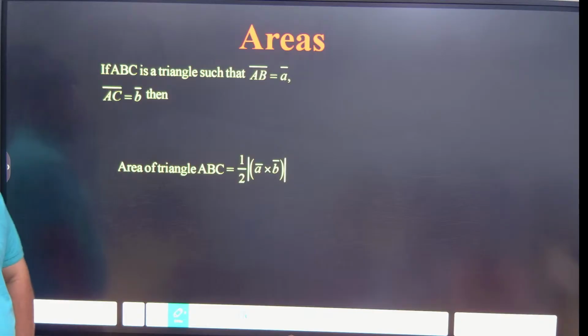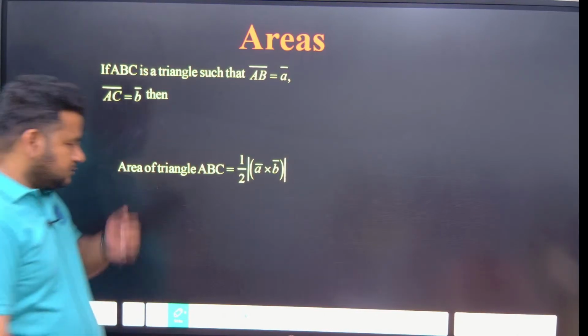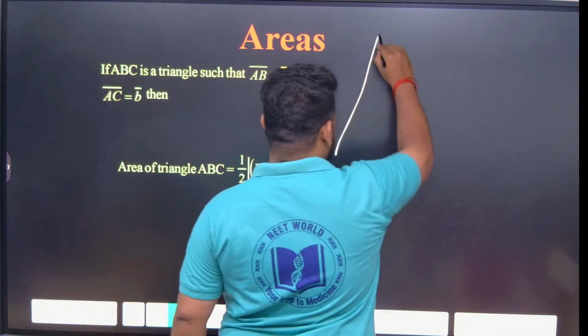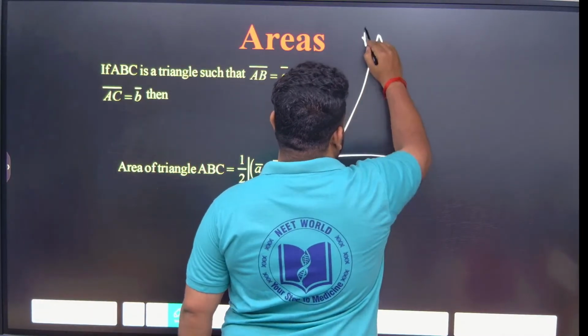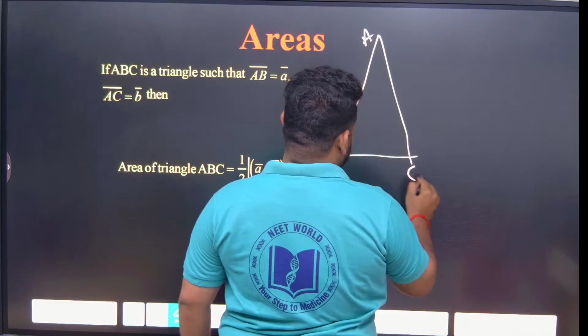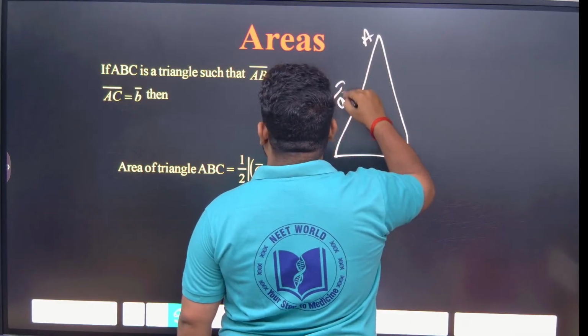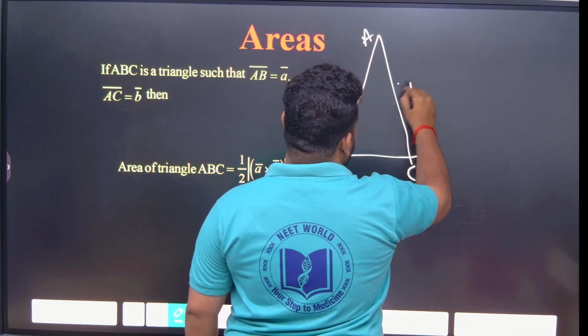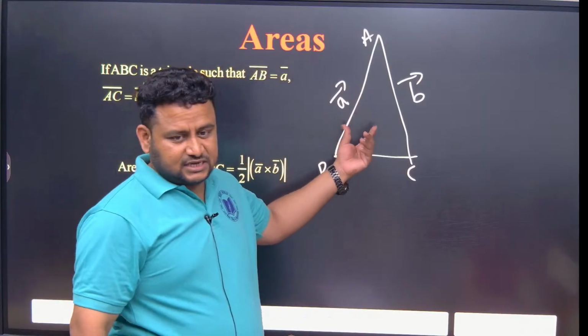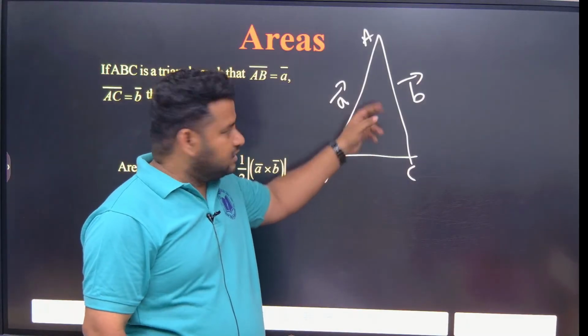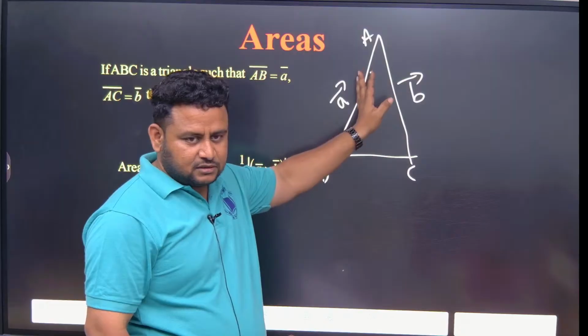If ABC is a triangle such that AB is equal to vector A and AC is equal to vector B, then the area of the triangle ABC is given by half into A cross B. Suppose we are having ABC like this, with two adjacent sides as vectors A and B.